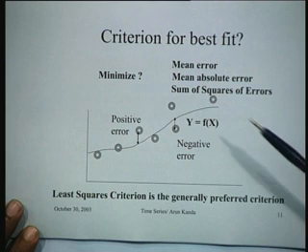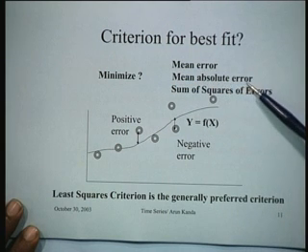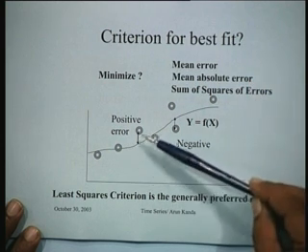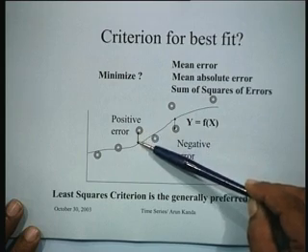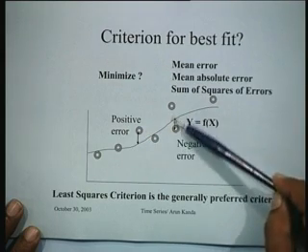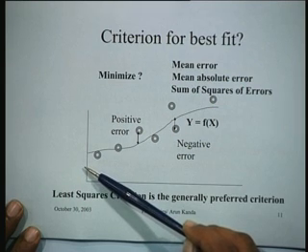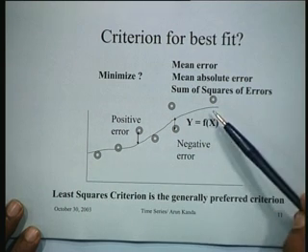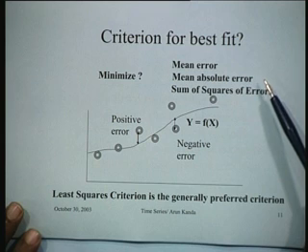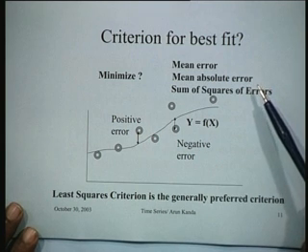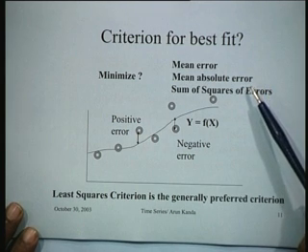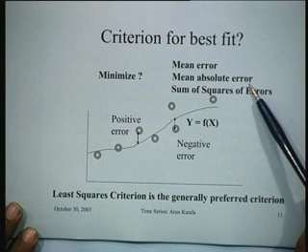Another criterion is the mean absolute error or the mean absolute deviation, sometimes known as MAD. For the mean absolute deviation, your objective function is to take the modulus of this, the modulus of this, the modulus of this. So everywhere you get a positive contribution from each point, and then you take the sum. So that is the mean absolute error, which is the sum of the modulus values of all the errors, and you treat that as a criterion.